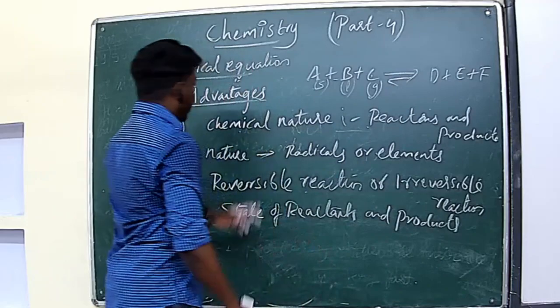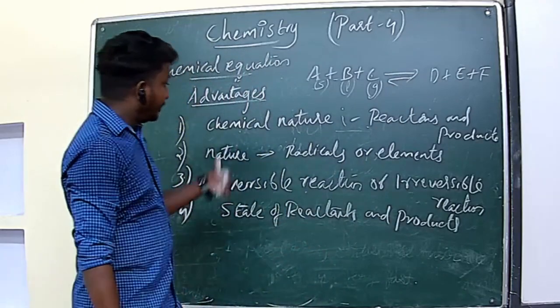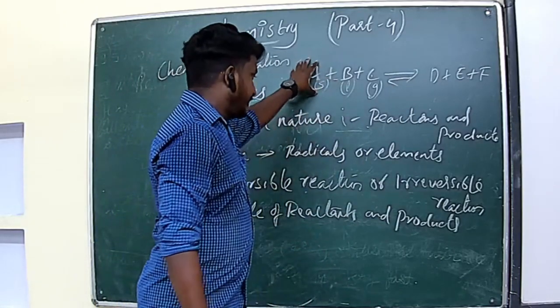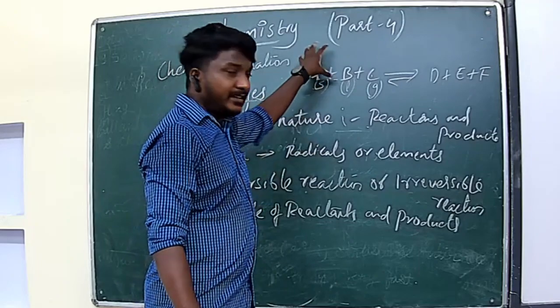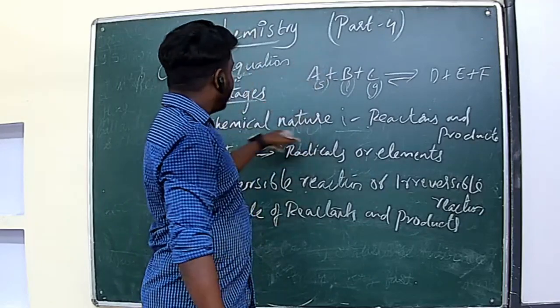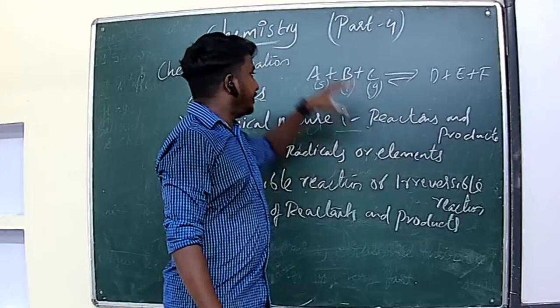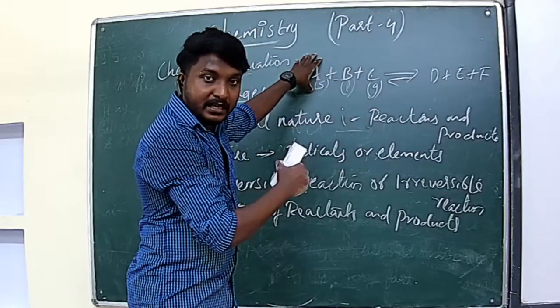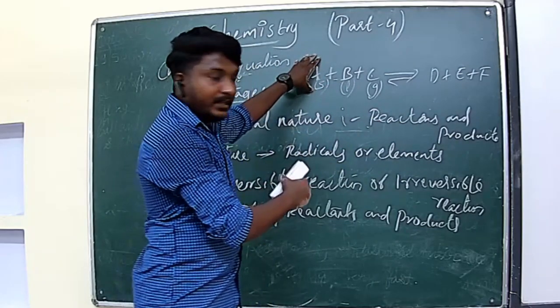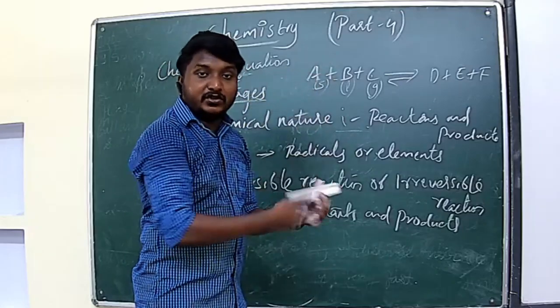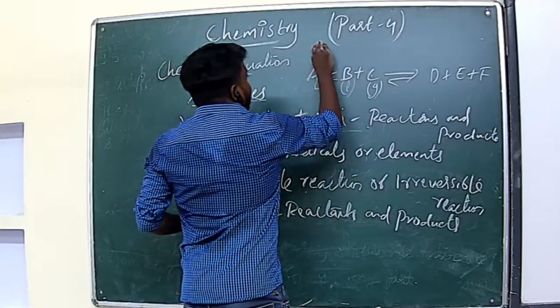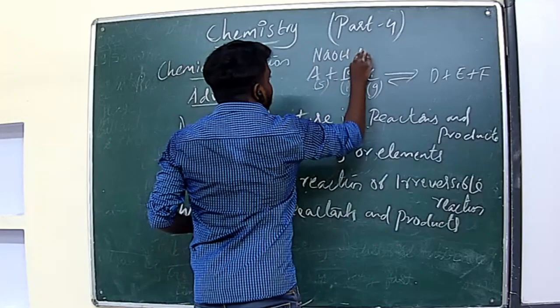Okay. Then we can understand which radicals or elements are present here. Then we can understand the chemical nature of the reactants and the products. That means by seeing the formula, we can understand whether the reactants are acid or base. For example, NaOH plus HCl.